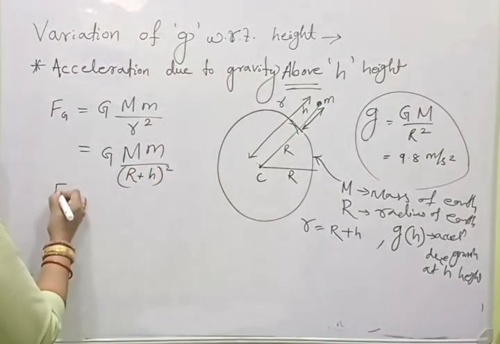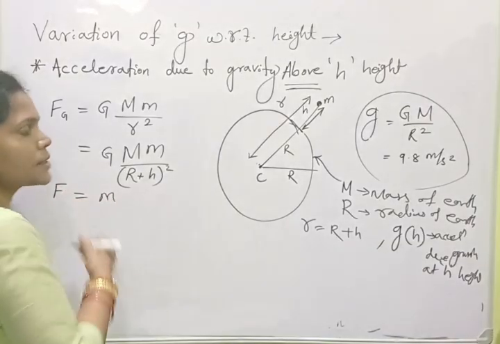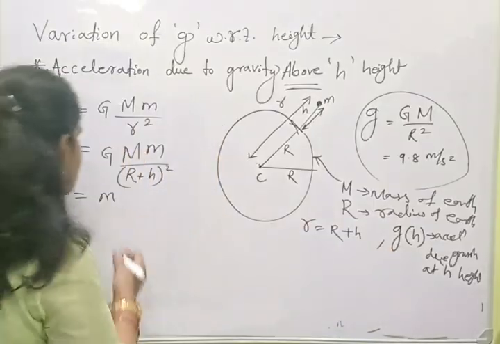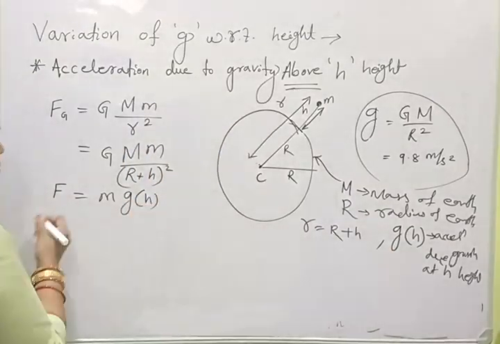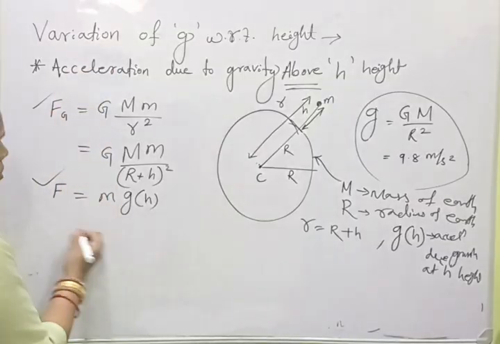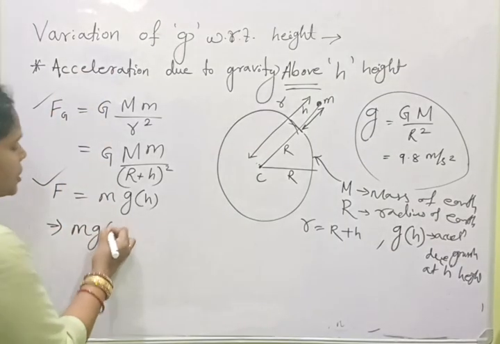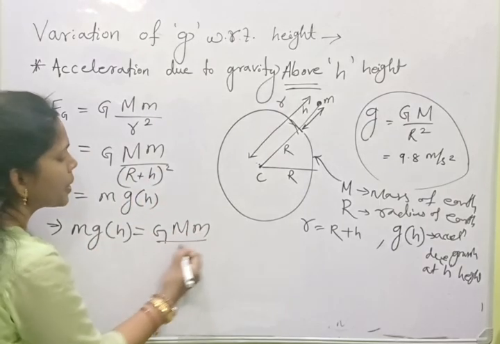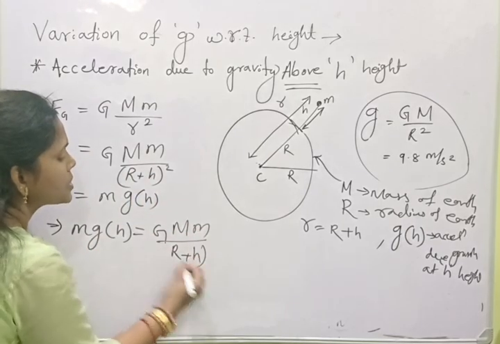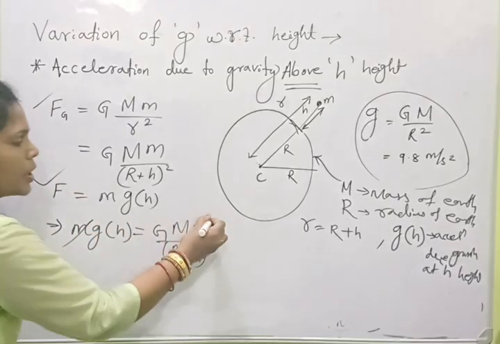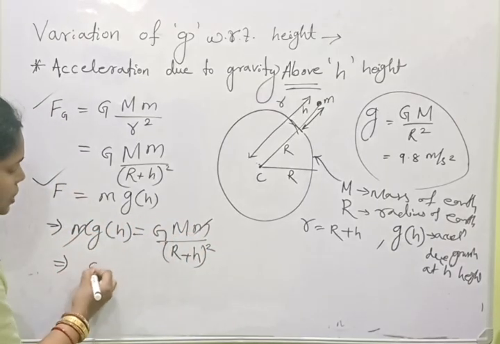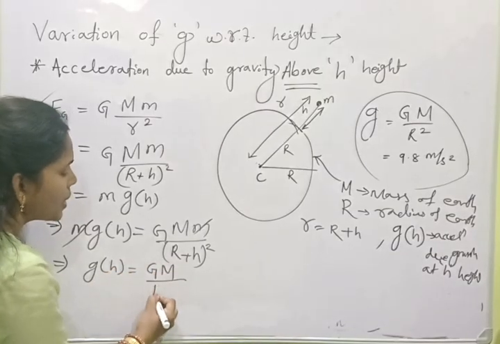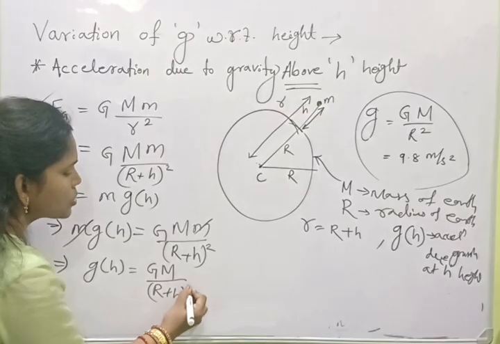Next, force is equal to mass into acceleration, and the acceleration due to gravity here is g of h. Now equating these two forces, m g of h equals capital G capital M small m by (R plus h) whole square. Small m cancels. Then g of h is equal to capital G capital M by (R plus h) whole square.